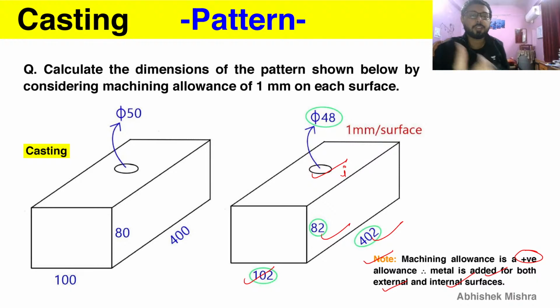Again, this is positive allowance, machining allowance, because after you have added the material, you have to remove that to obtain the better surface finish. So your internal surface, just take care, it will become 48. The diameter will become smaller because you are adding the material. So just remember that, don't by mistake put this 52.